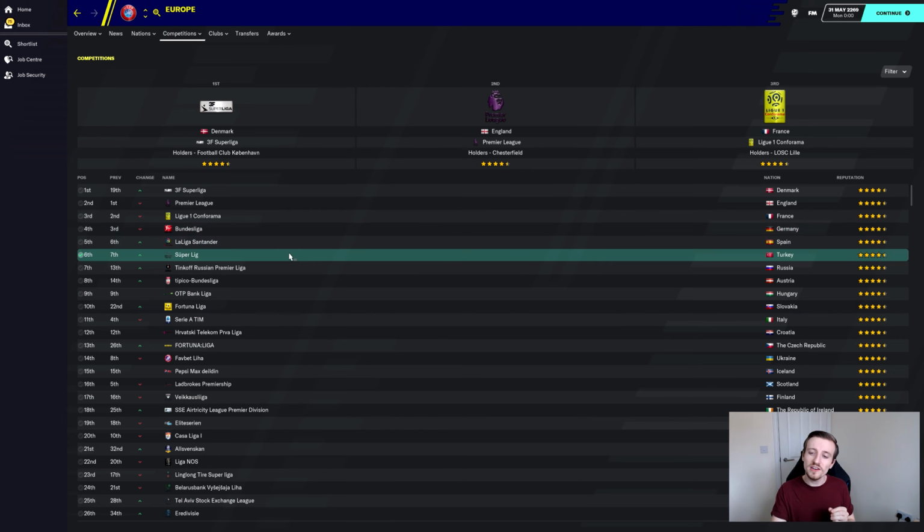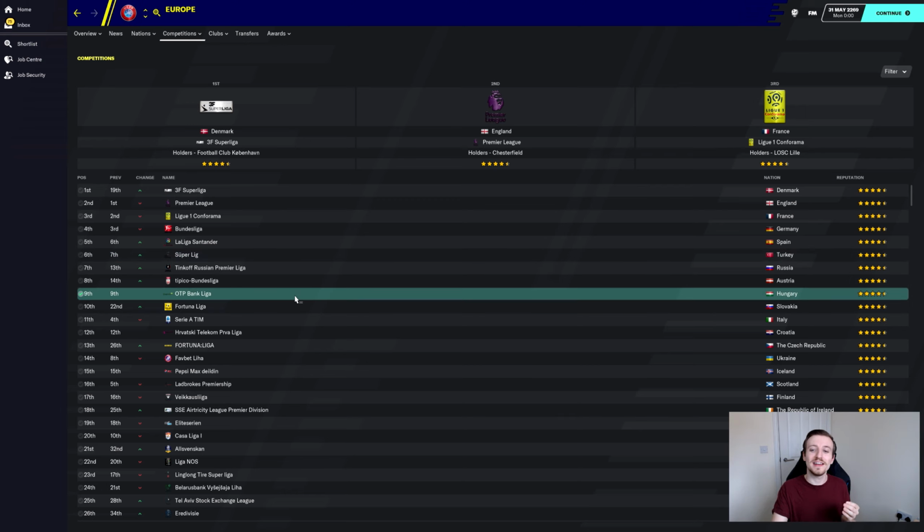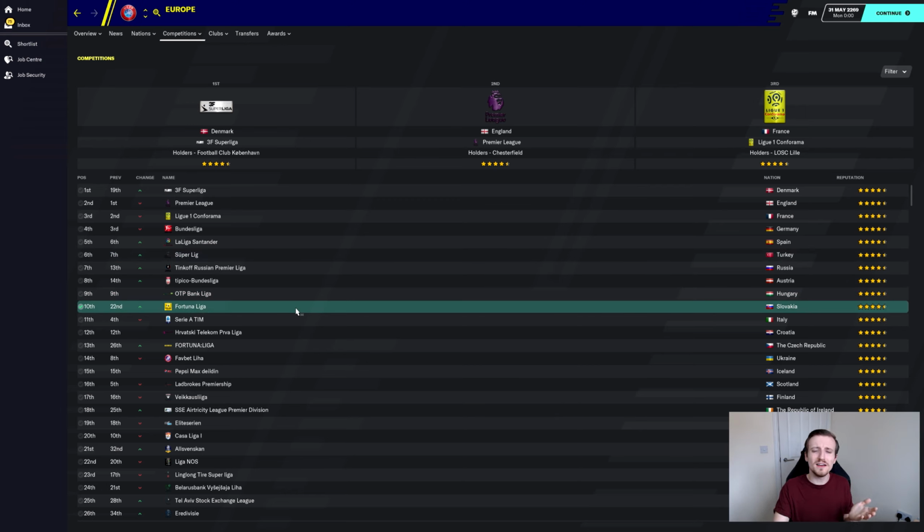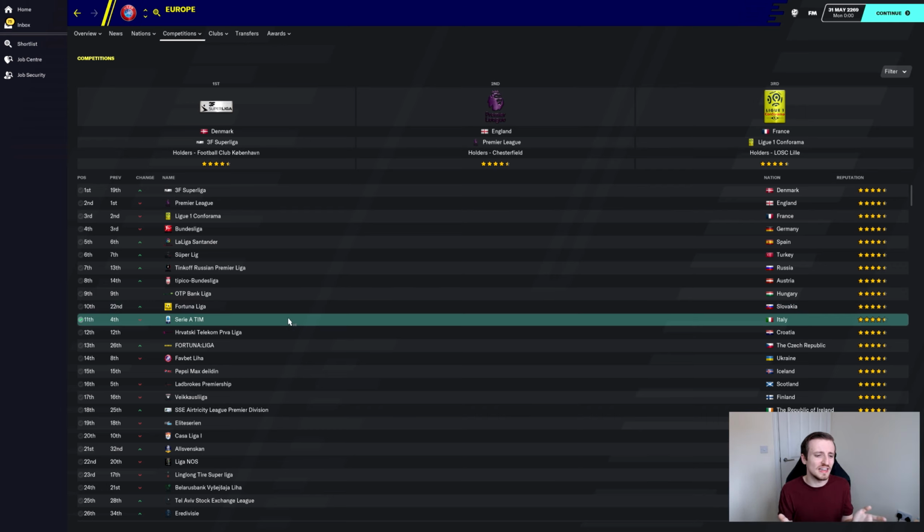But then you have the Turkish Super League, then the Russian League, then the Austrian League, the Hungarian League, the Slovakian League. How the hell is the Slovakian League the 10th highest reputation league in Europe? It's even ranked higher than Italy. How on earth is the Slovakian League and the Hungarian and the Austrian League ranked higher than Italy? I don't understand that, but that's what it is.